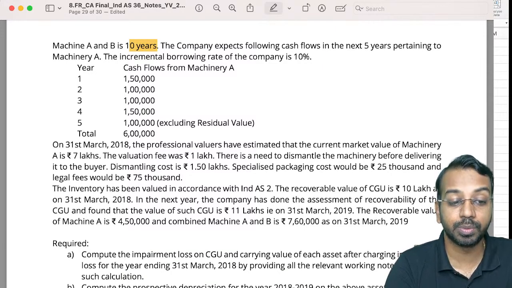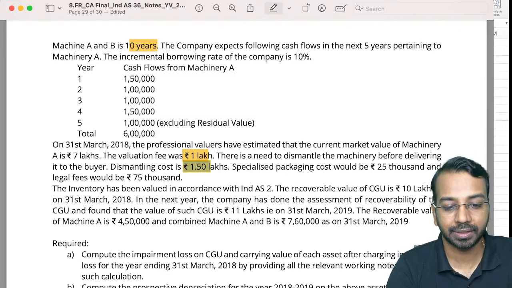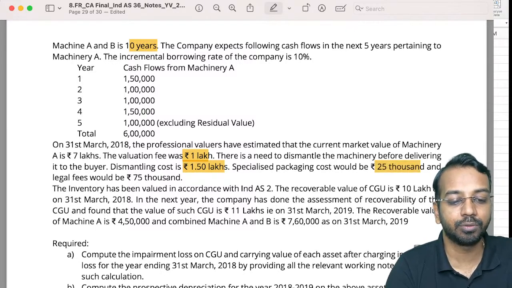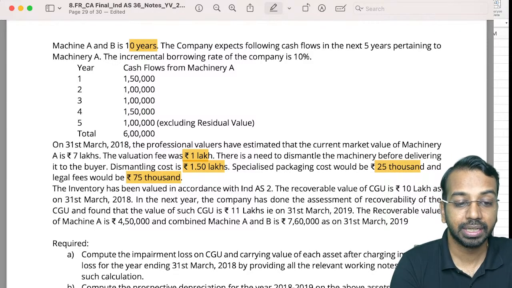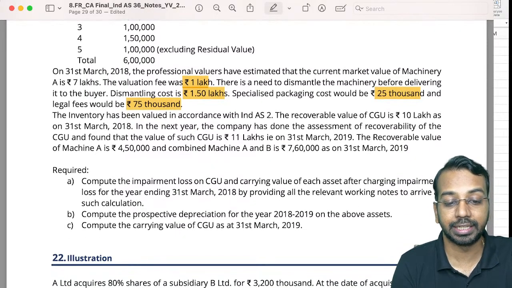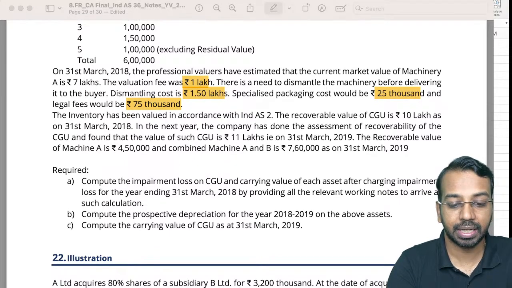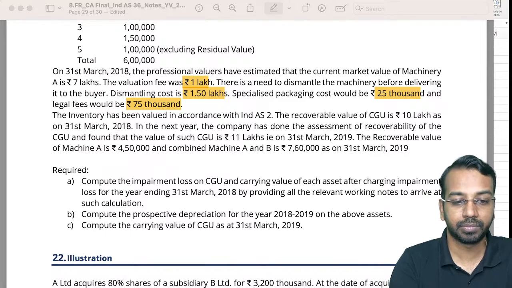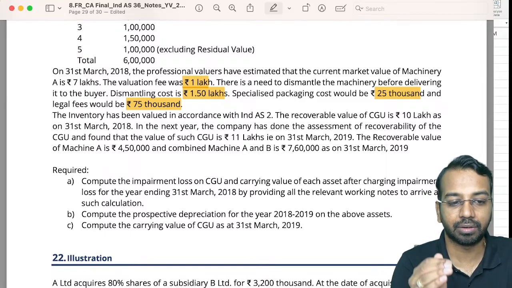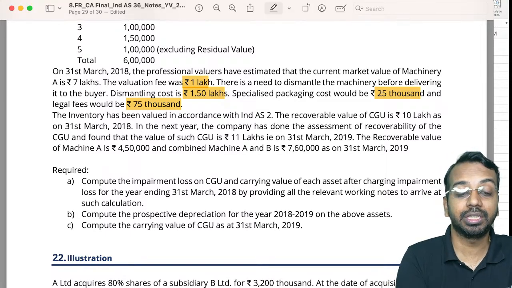So market value means what? The fair value. The valuation fee was rupees 1 lakh. There is a need to dismantle the machinery before delivering it to the buyer. Dismantling cost is 1.5 lakhs. Specialized packing cost would be 25,000 and legal fee would be 75,000. Now here they have given us different information related to the cost. What are those different elements? One is the fair value, which they have calculated as 7 lakhs. Now the valuation fee is 1 lakh.